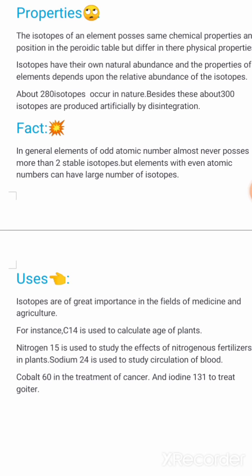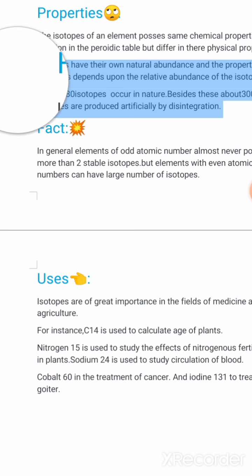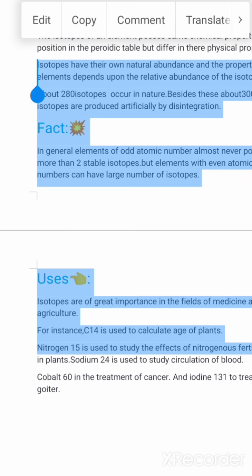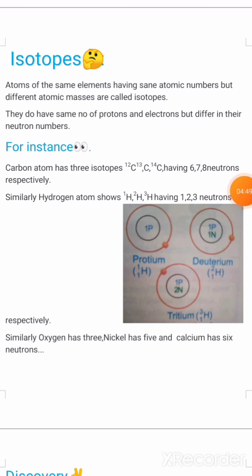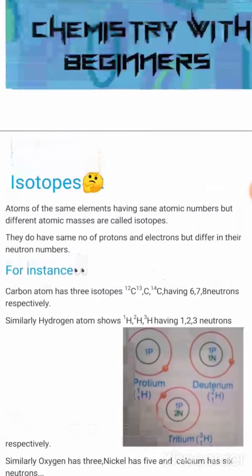So, today we have discussed about isotopes. First of all, we discussed what are isotopes, then we discussed their discovery, examples and their properties. That's all about isotopes, and that's all about today's topic.